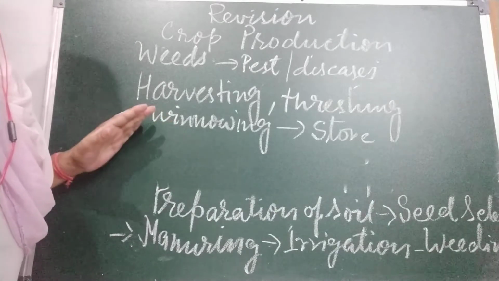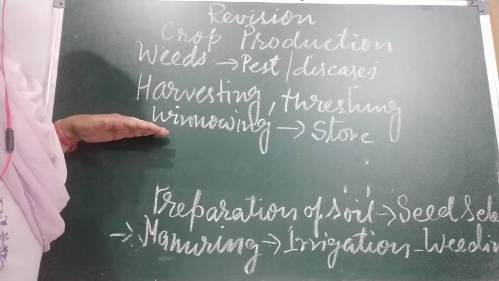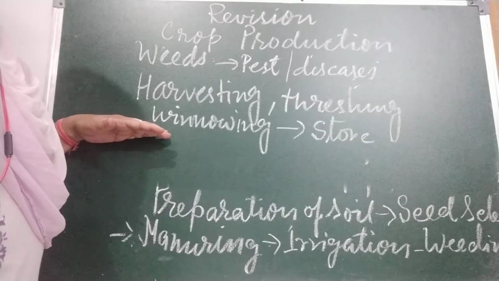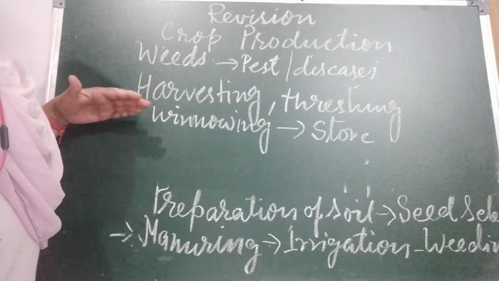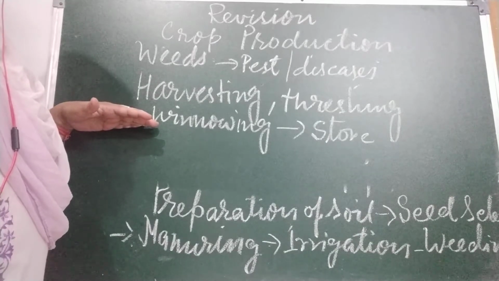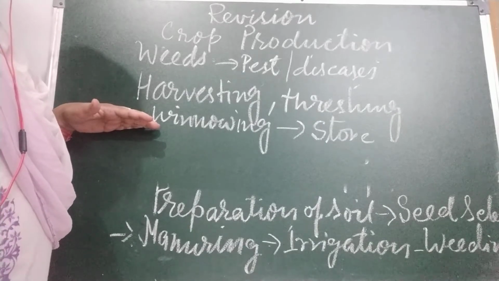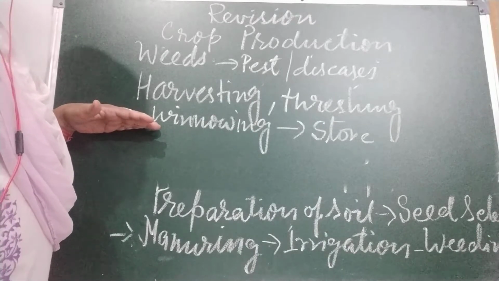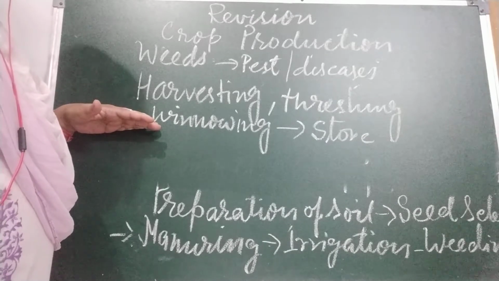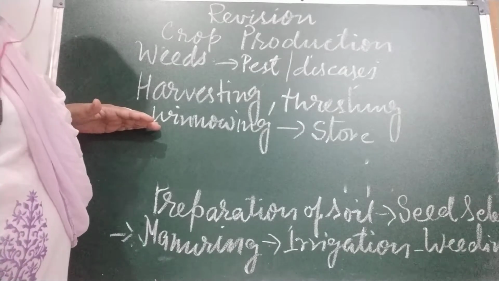So storing is done, and when we store we have to be very careful again about microbes, insects and rodents. The storage places must be made free from microbes, insects and rodents by spraying chemicals before storing the grains. The grains should be periodically inspected to ensure that they are not attacked by rodents, insects or microbes.